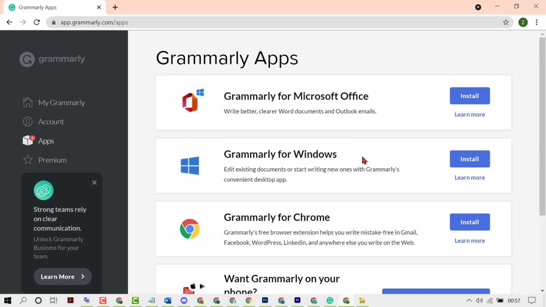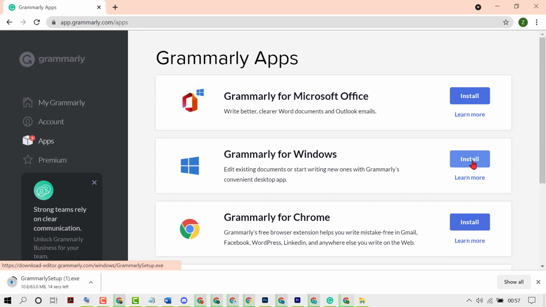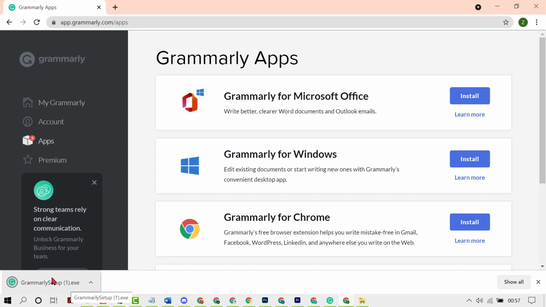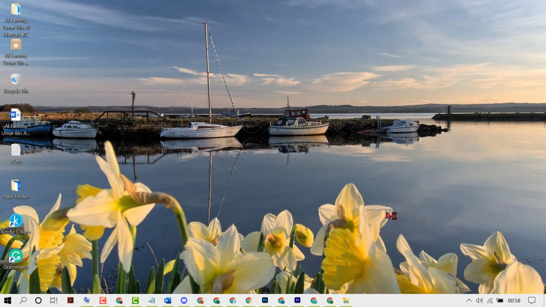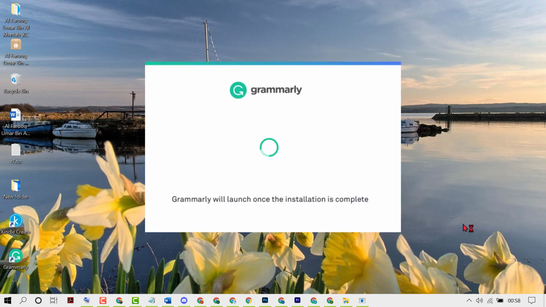So guys, if you need the Grammarly application on your Windows laptop, select this second option, then click on install. Now once this Grammarly setup file has downloaded, double click on it. Now wait for a while till the downloading process is complete. Grammarly will launch once the installation is complete.